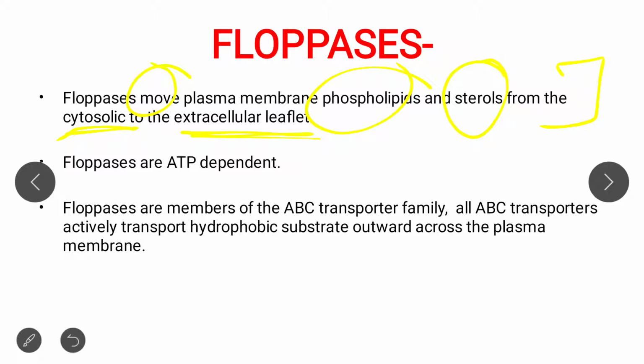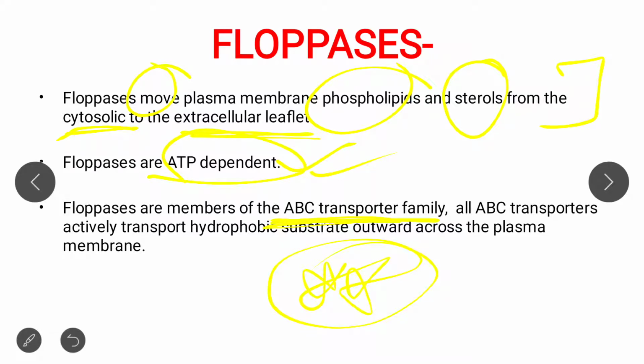Okay, flippase is also ATP dependent, as I already mentioned. And flippase is a member of the ABC transporter family. This point is very important. Flippase is a member of the ABC transporter family. So please note this point.